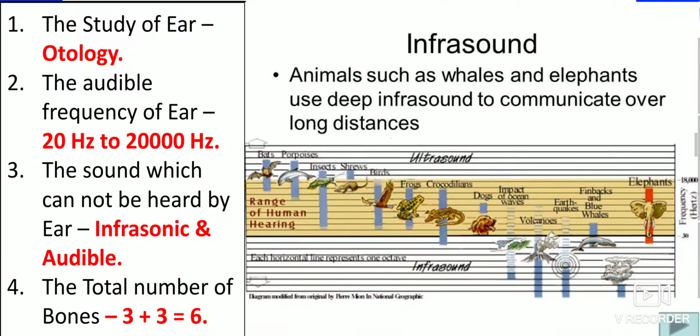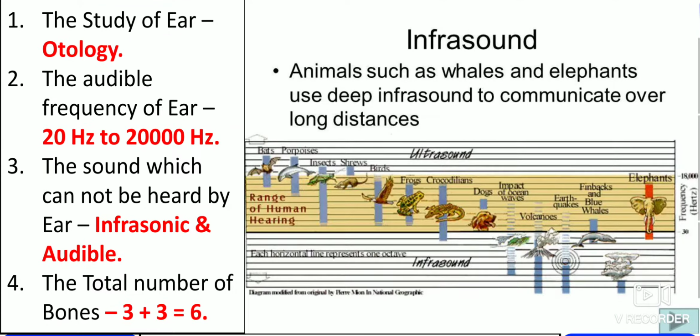Here, the study of the ear is known as otology. So we should remember, the study concerning the ear is known as otology. The audible frequency of the ear is measured in hertz. Audible is 20 hertz to 20,000 hertz. Below 20 hertz is infrasonic frequency, and more than 20,000 is ultrasonic sound. So these are the few slabs which have been given.